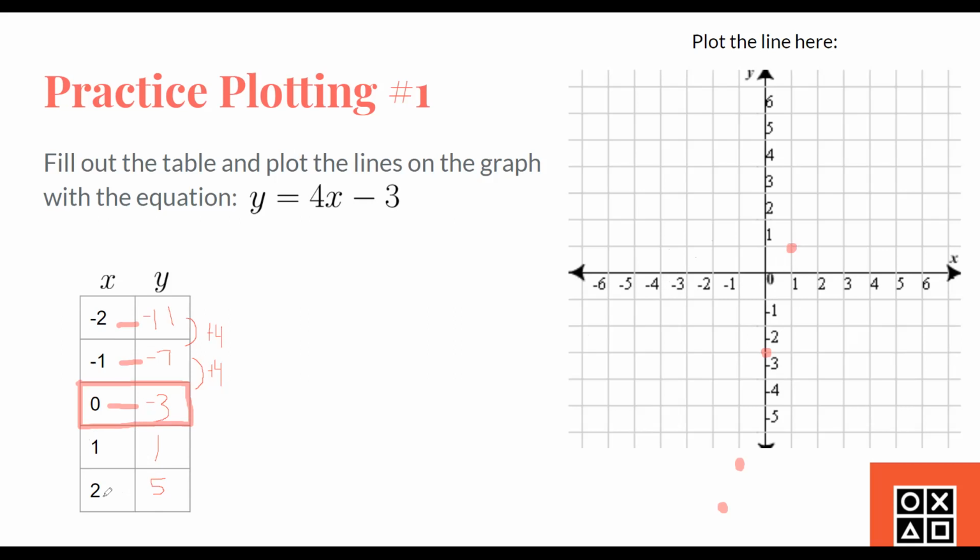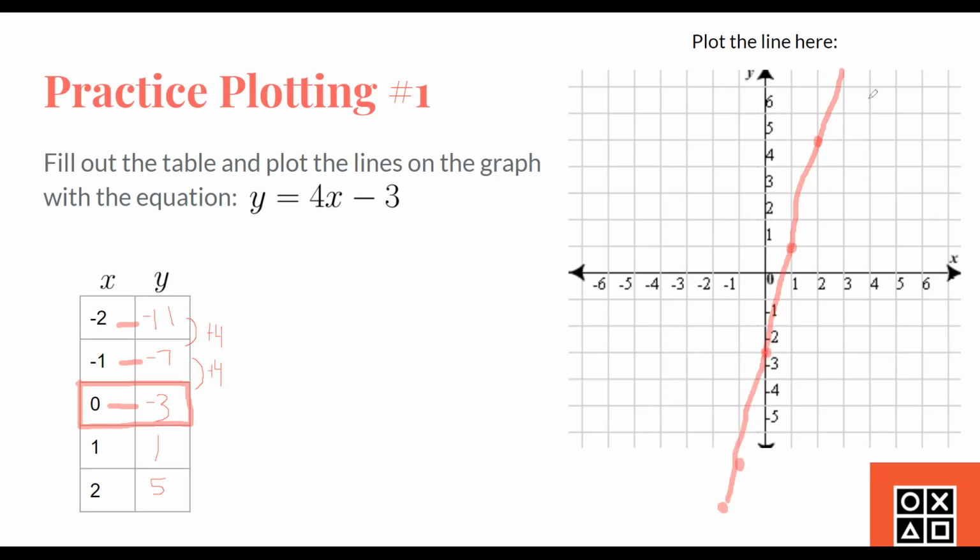And lastly, we have 2, 5. So again, we move 2 over to the right because it's positive, and 5 above the x-axis because it is positive too. So 1, 2, 3, 4, 5. And yeah, so now we have all the coordinates from the table put in. So then we can draw a line. So this might be straighter. You can use a ruler if you want. And you just draw this line down the coordinate plane.